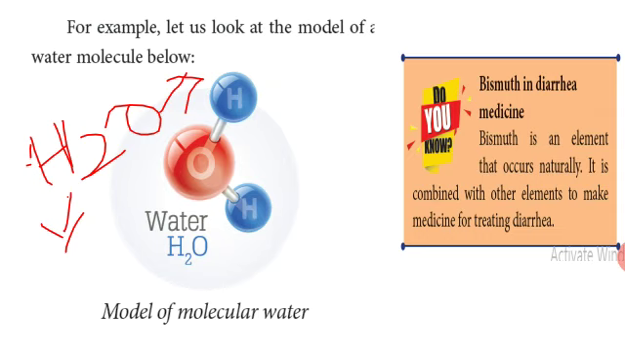Do you know bismuth in diarrhea medicine? Bismuth is an element that occurs naturally. It is combined with other elements to make medicine for treating diarrhea. Bismuth is used to do diarrhea.